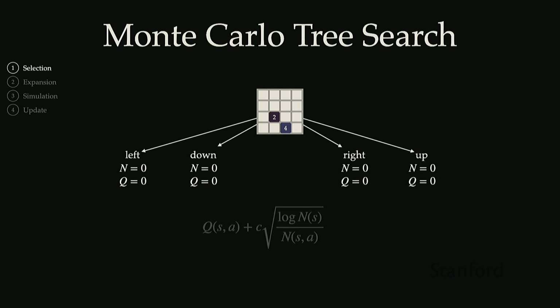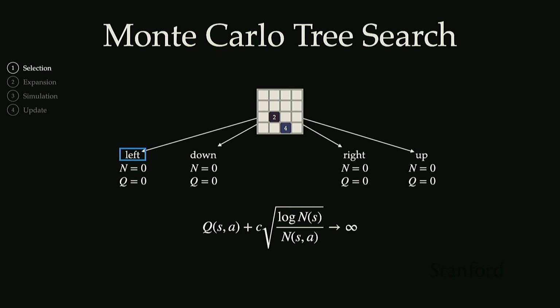So now in the second step, we're going to come back to these actions that we've initialized, and we're going to look at our upper confidence bound metric. And we're going to say, okay, we want to select the one with the highest upper confidence bound. But in this case, they all have the same number of counts. They all have the same Q estimate. So we're just going to arbitrarily select the left action because it's the first one in our ordering, right? Because all of these, they would all have an exploration bonus here of infinity. So we're just arbitrarily going to choose left in this example.